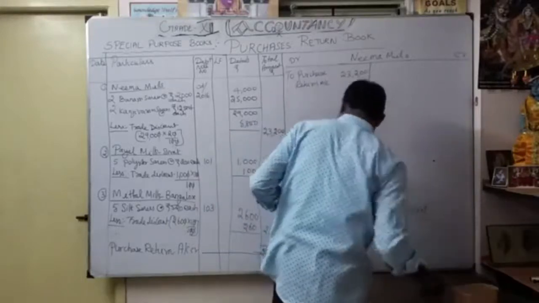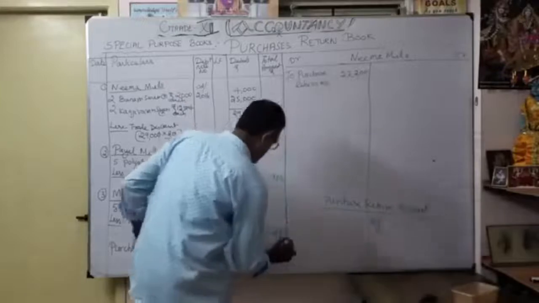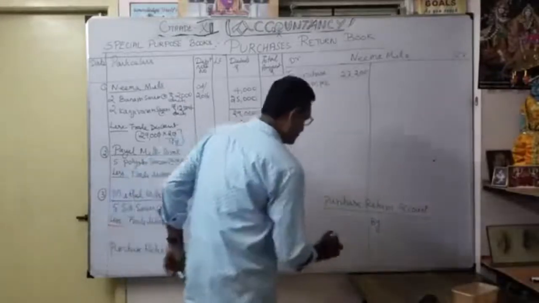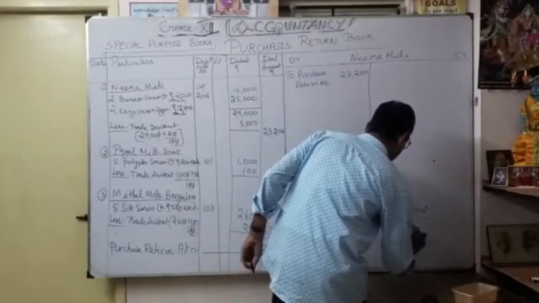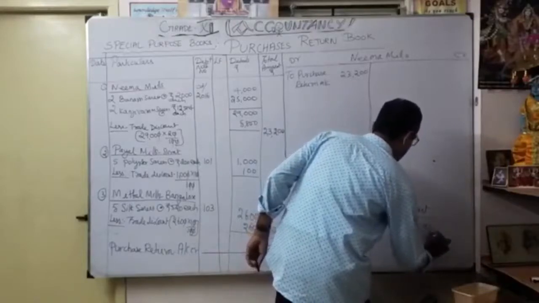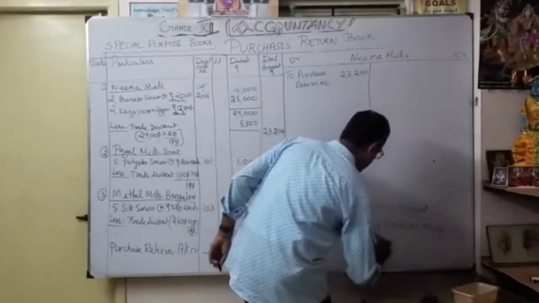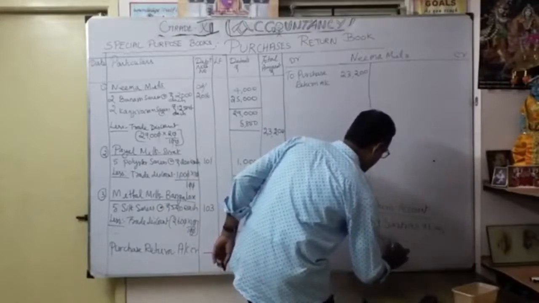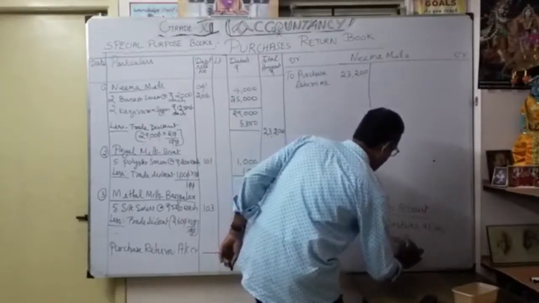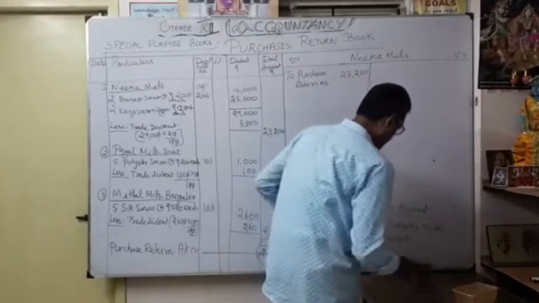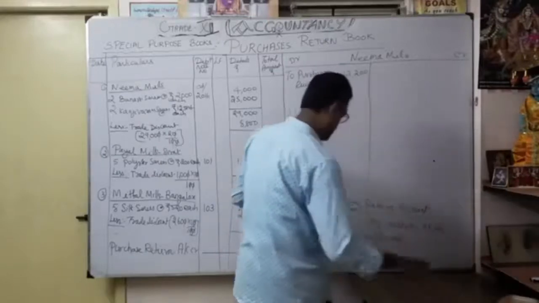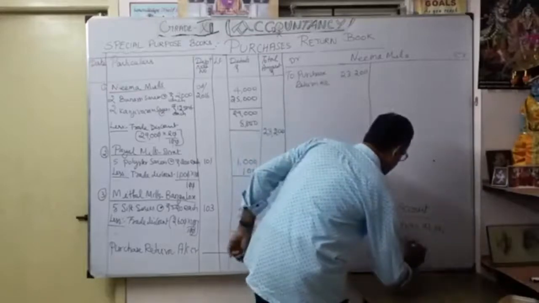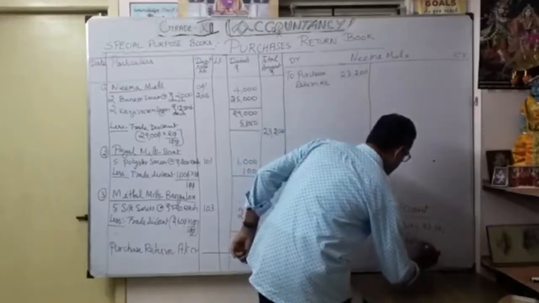So this total amount, you can say by sundries as per purchase return book.